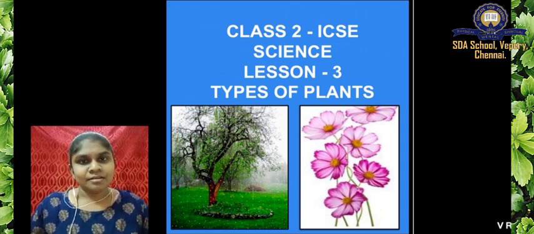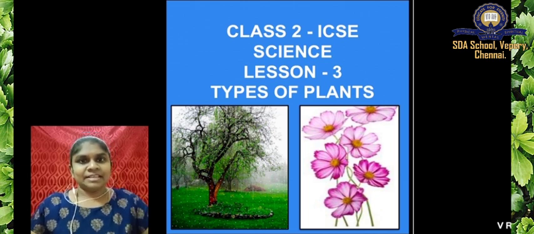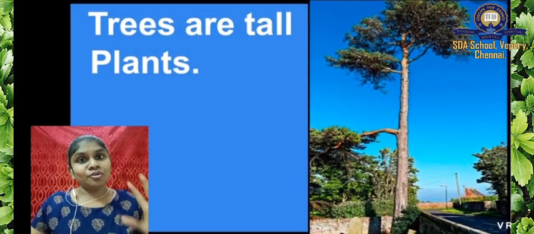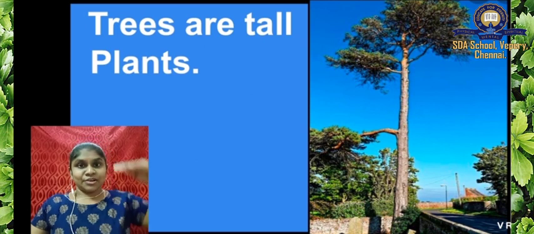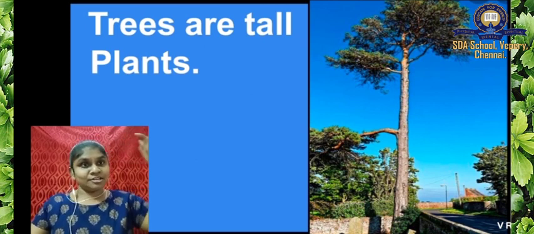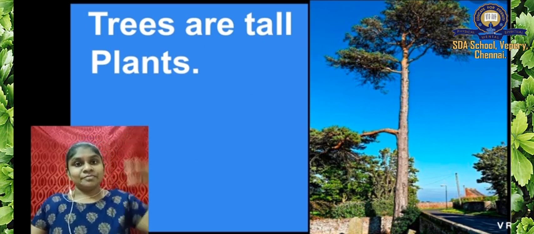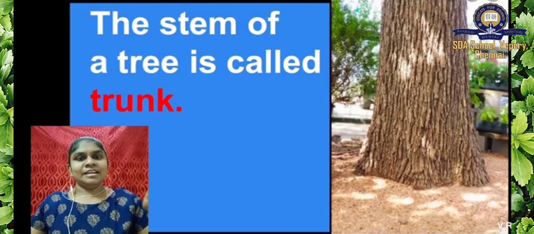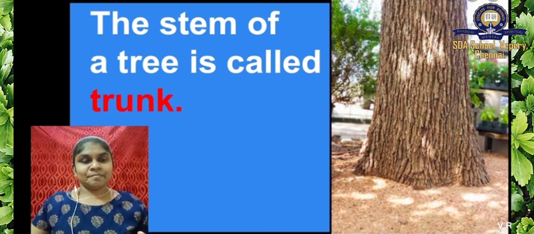Trees are plants, but they are tall plants. Okay, it is very tall, right? Look at this picture. Trees are very tall plants. Good children.